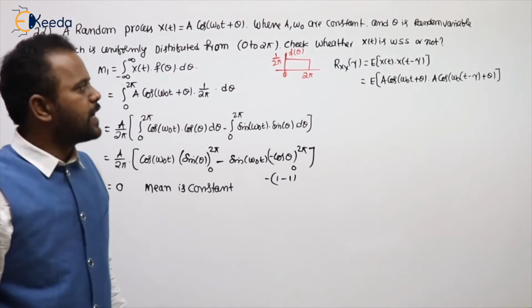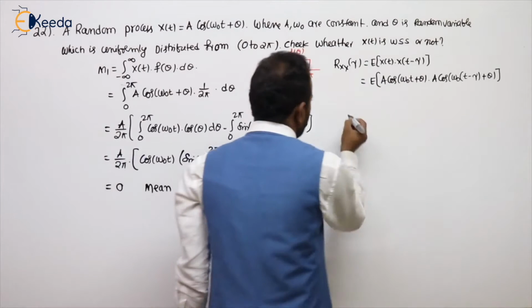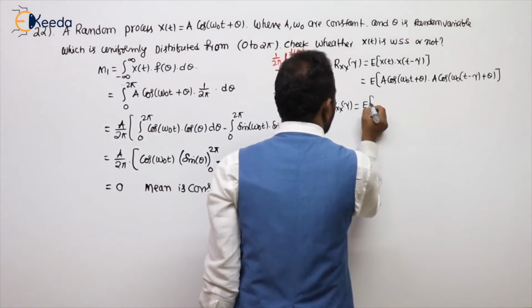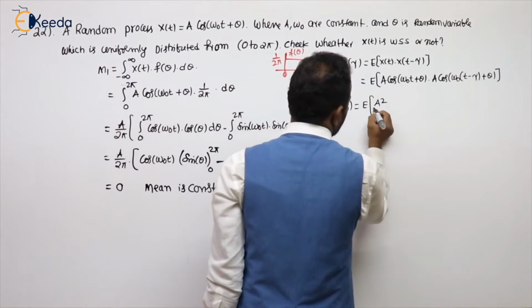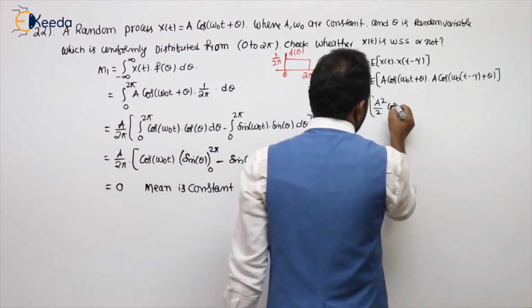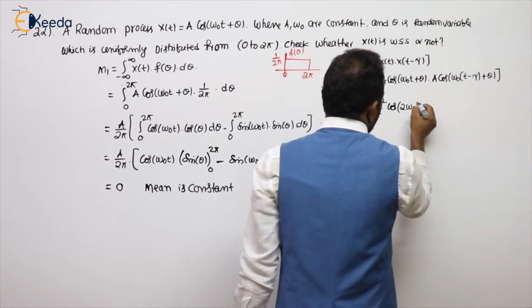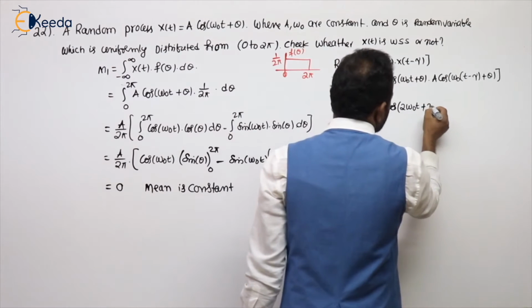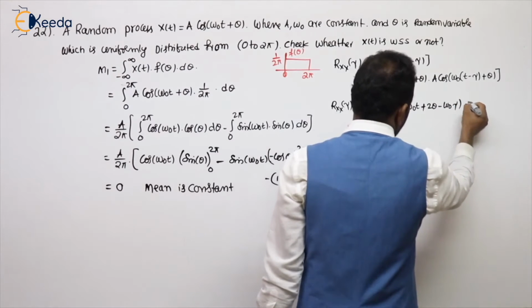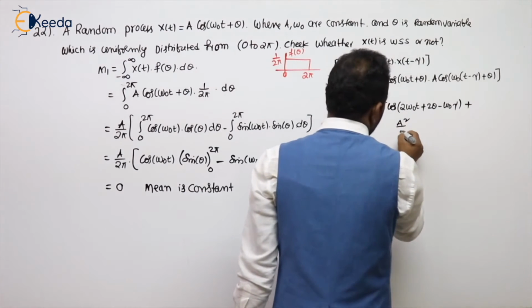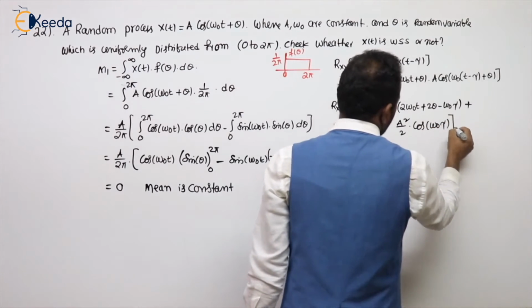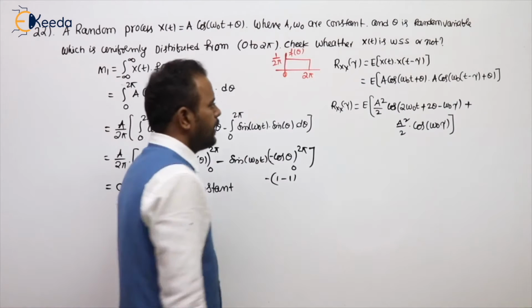That is the cos a into cos b formula. You can expand. So Rxx of tau equal to expected value of A squared, 2 is not there, so multiply and divide by 2. Cos a plus b and cos a minus b. What is cos a plus b? Cos of 2 omega naught t plus 2 theta minus omega naught tau, plus A squared by 2 into cos a minus b, a minus b is cos omega naught tau.